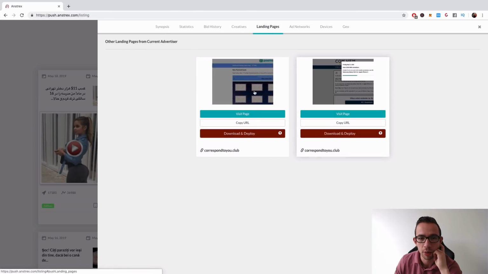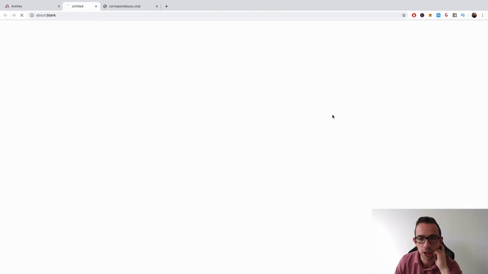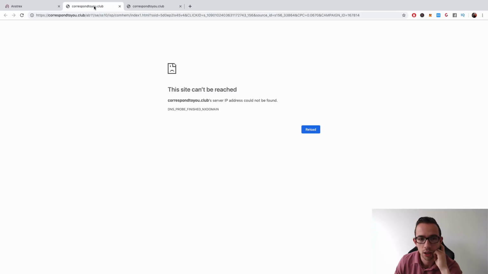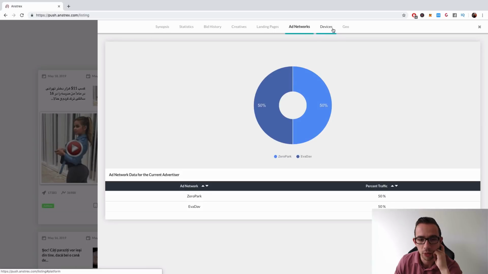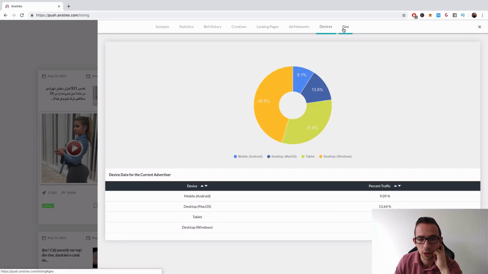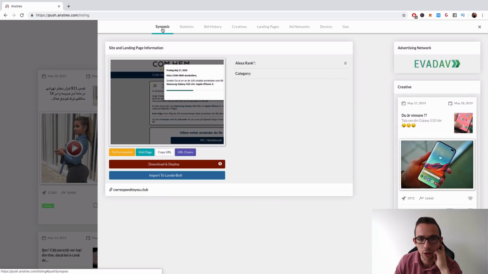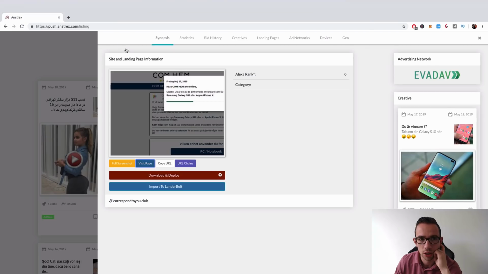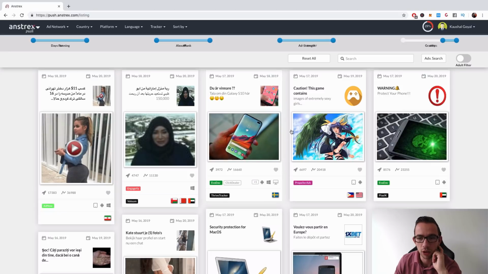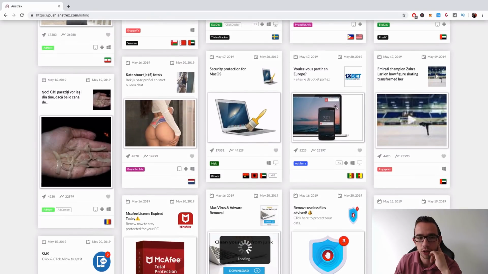Then the landing page is actually 2 landing pages. One is maybe the gift box selection. Alright. So it's blocked. Ad network ZeroPOC, devices, geo Swedish. Alright, yeah, so I actually wanted to see the offer, but apparently that is not possible for this one. I visit the page, it's blocked. I don't know, maybe there's some little trick, but let's try and find another one.